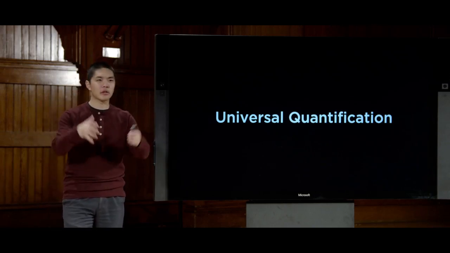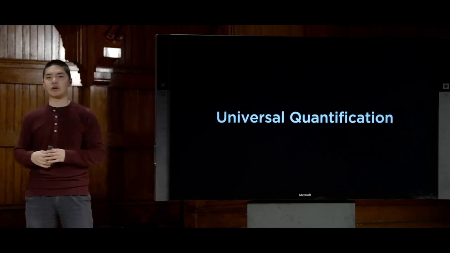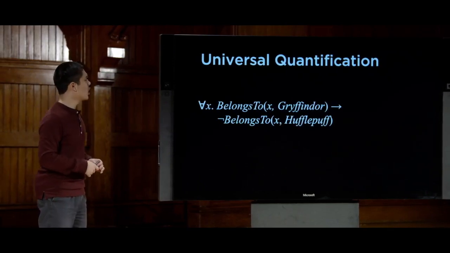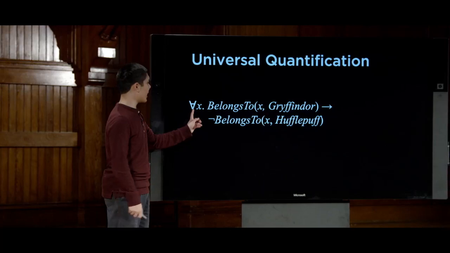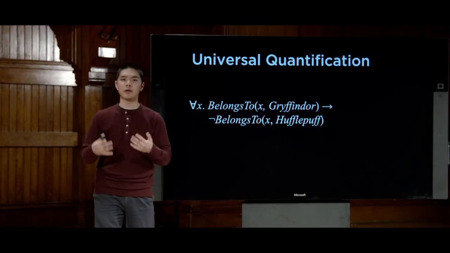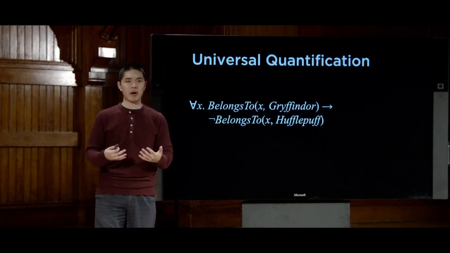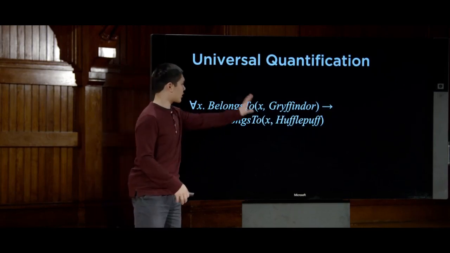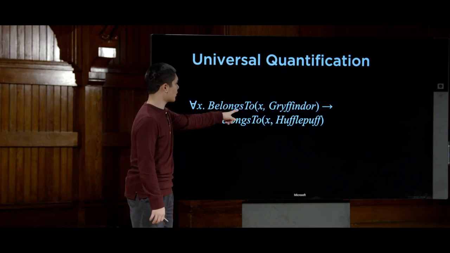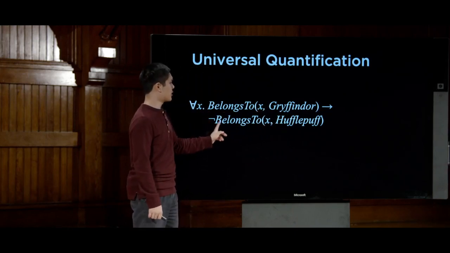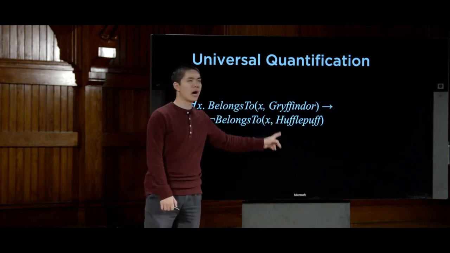Like for all values of x, some statement is going to hold true. So what might a sentence in universal quantification look like? Well, we're going to use this upside down A to mean "for all." So ∀x means for all values of x, where x is any object, this is going to hold true: Gryffindor(x) → ¬Hufflepuff(x), or belongs to x Gryffindor implies not belongs to x Hufflepuff.